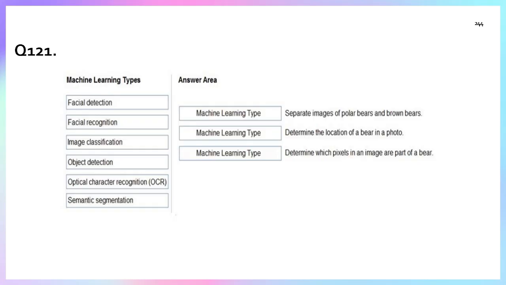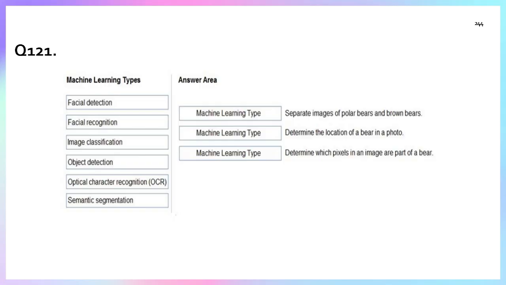The second statement is to determine the location of the bear in the photo. Determining the bear in the photo is part of object detection, meaning throughout the image, where the object is present. Statement 3: determine which pixels in an image are part of the bear.